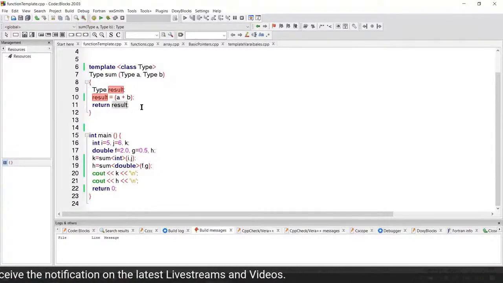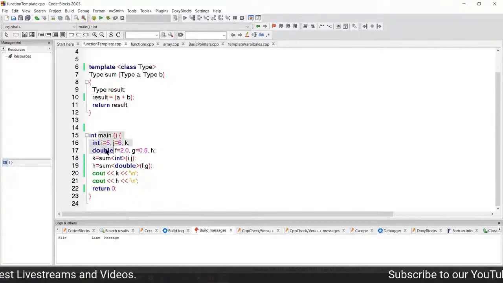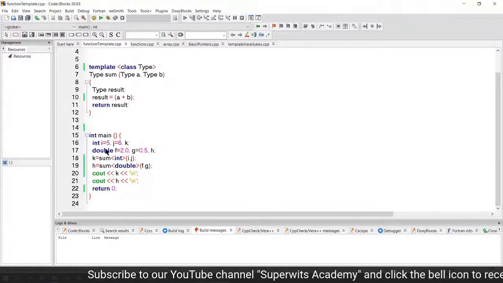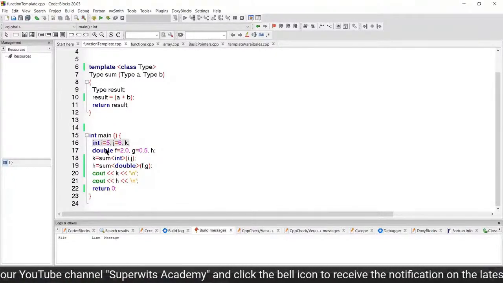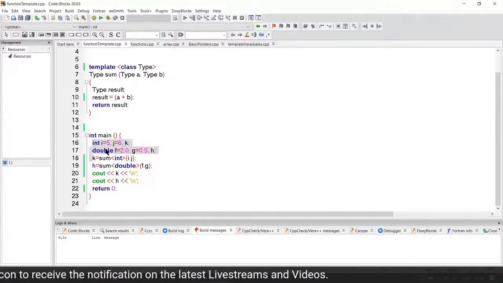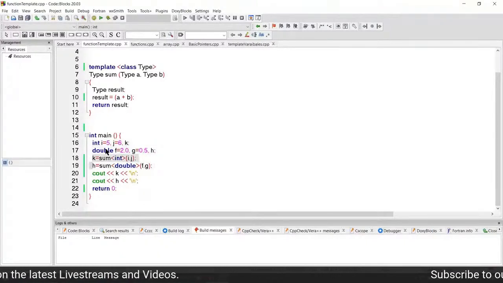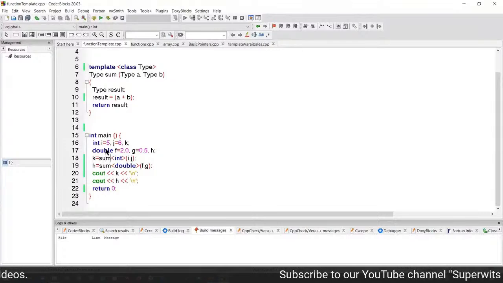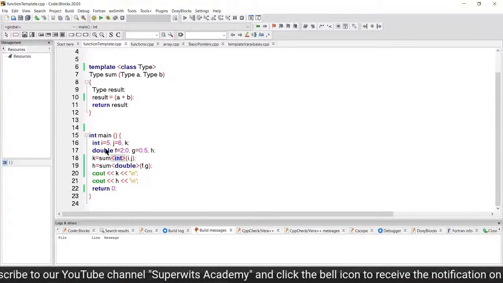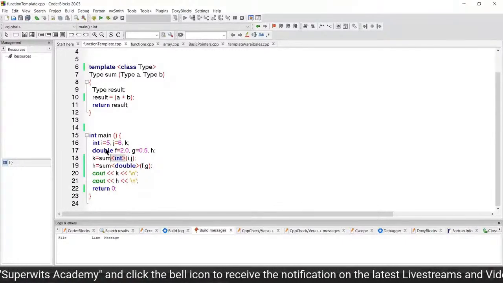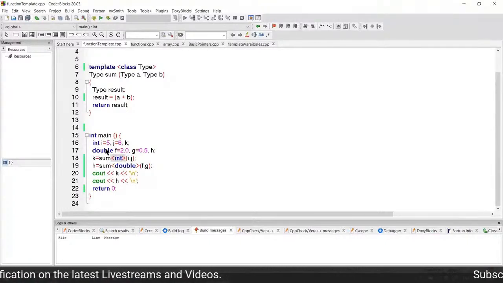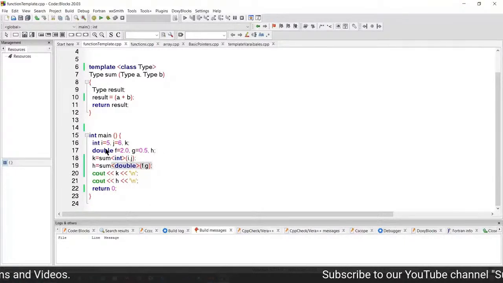Okay, and then if you look at this particular section, main, what we have in this is that we have been defining certain variables over here, right? So these are the variables which are being provided. One is of an int category and another is of a double category, and both are being called in subsequent lines. So if you see carefully, what we are passing here, within the angle brackets, we are saying int. So that means the first function call at line number 18 is going to ask the template that, okay, whatever variables I'm passing on and whatever the corresponding return result I require, that should be an integer. Whereas the next function call is going to have a double return type.